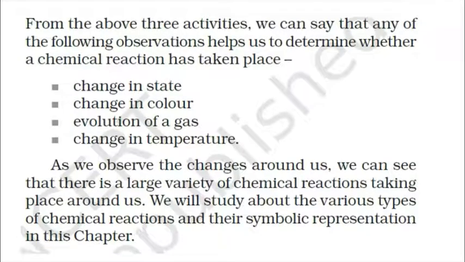Now, as we have gone through so many examples, we could observe some things to determine whether a reaction is a chemical reaction: a change in state, change in color, evolution of a gas, and change in temperature. These are all the criteria by which we can understand that a chemical reaction is taking place.